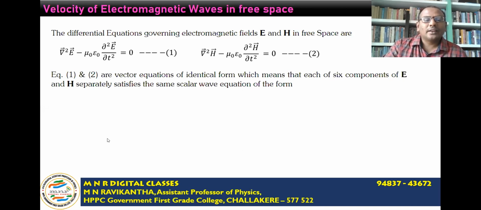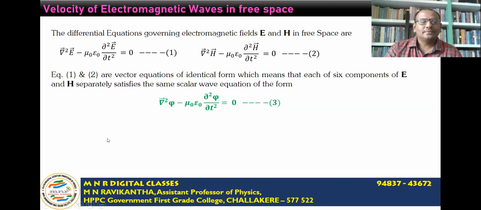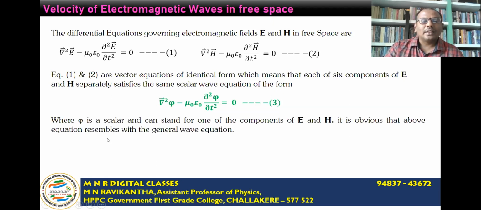Equations 1 and 2 are vector equations of the identical form, which means each of these 6 components, that is 3 components for the electric field vector and 3 components for the magnetic field vector H, separately satisfies the same scalar wave equation of the form del square phi minus mu naught epsilon naught times del square phi by del t square is equal to 0. This is equation 3, where phi is a scalar and can stand for any one of the components of E and H. It is obvious from the above equation.